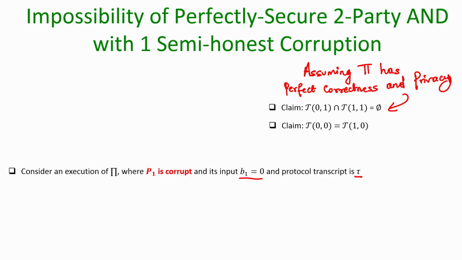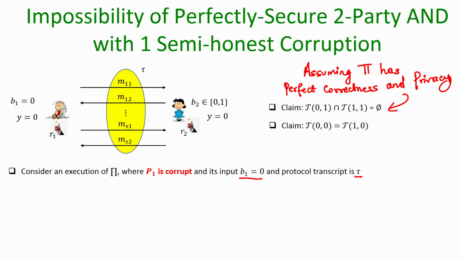Okay. So, consider an execution where now P1 is corrupt, it participates with input B1 equal to 0 and of course, its randomness is r1. It does not know whether input B2 is equal to 0 or input B2 equal to 1.